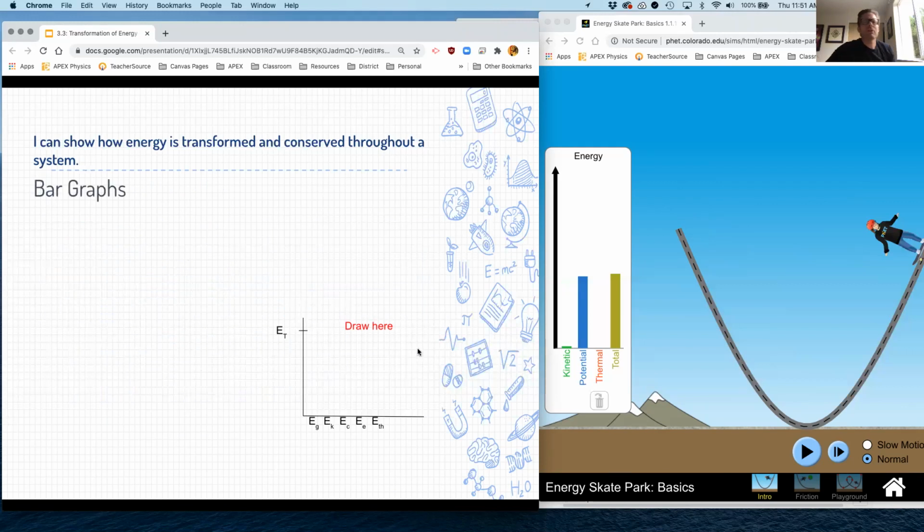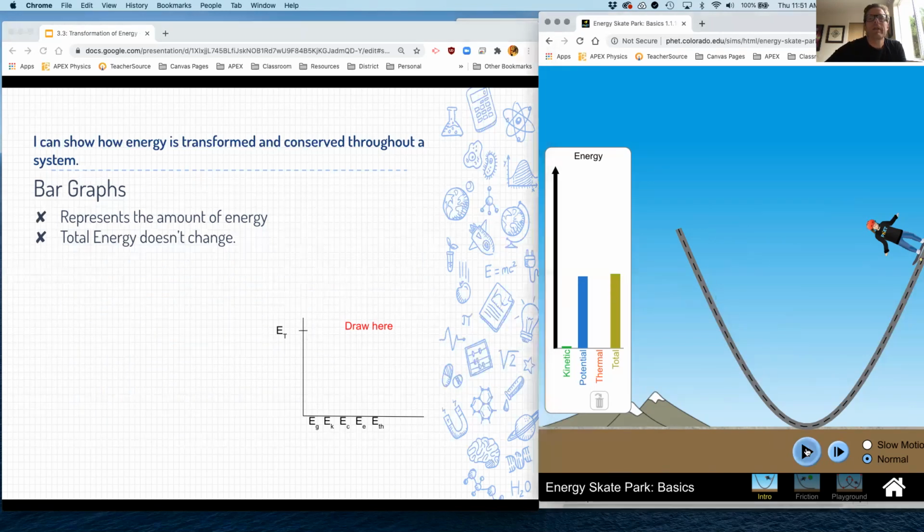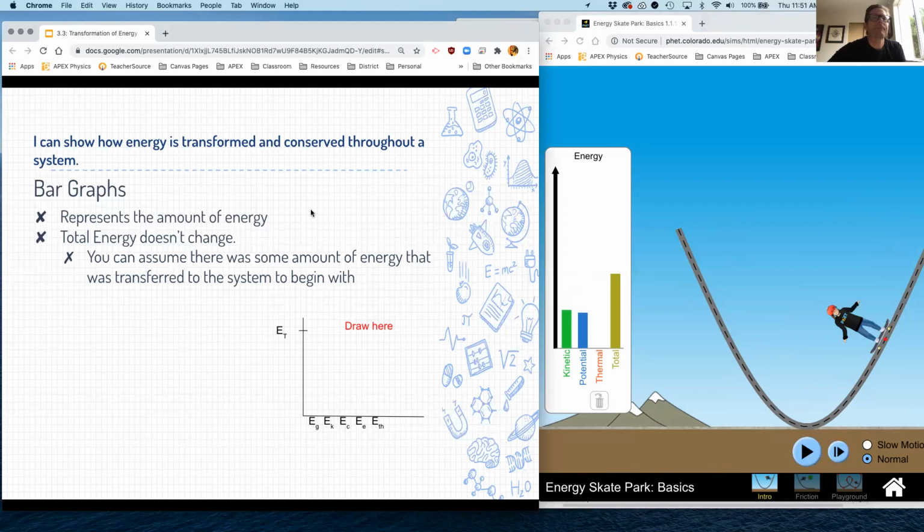Okay, cool. So what I'm going to have you do in the homework today is bar graphs. And bar graphs represent the different amounts of energy. The total energy doesn't change. So basically right here, this is always going to be kind of like this total right here. These things right here can change, but the total doesn't change. And all of the bars have to equal the total energy. So it's not going to change there.